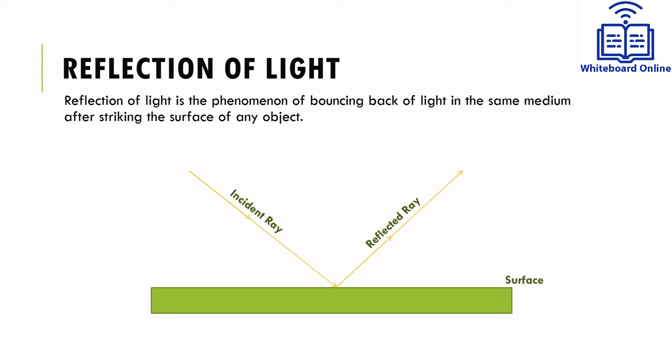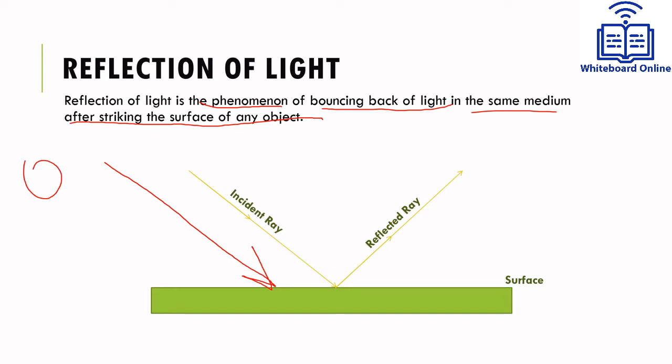Reflection of light is the phenomena of bouncing back of light in the same medium. Same medium means from where it has come after striking the surface of the object. See what happens in reflection. Reflection is a light phenomena in which light comes from a light source. Let it be sun. Light is coming from sun. It touches the surface of an object and then gets into the same medium.